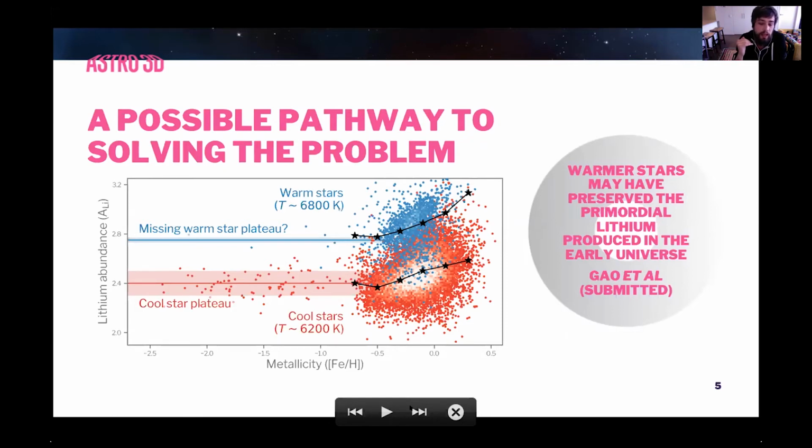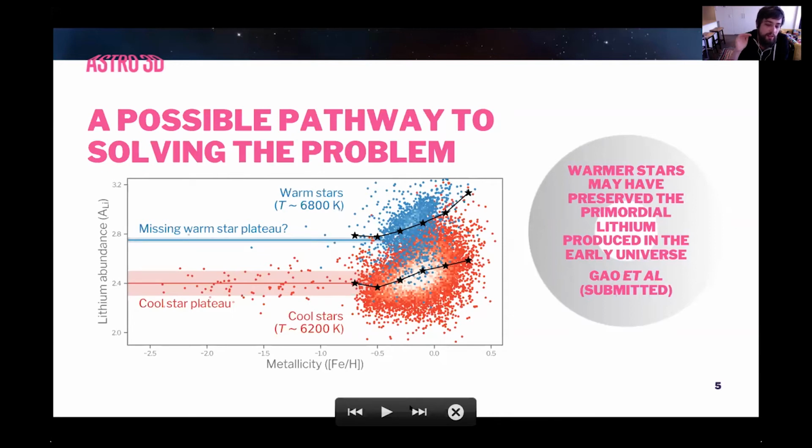When you look at the trend of lithium with respect to metallicity, that's what the black dot stars are. The lower black line is for the cool stars, and the higher one is for the warm stars. You see that there's a consistently systematic difference between these two populations of stars.